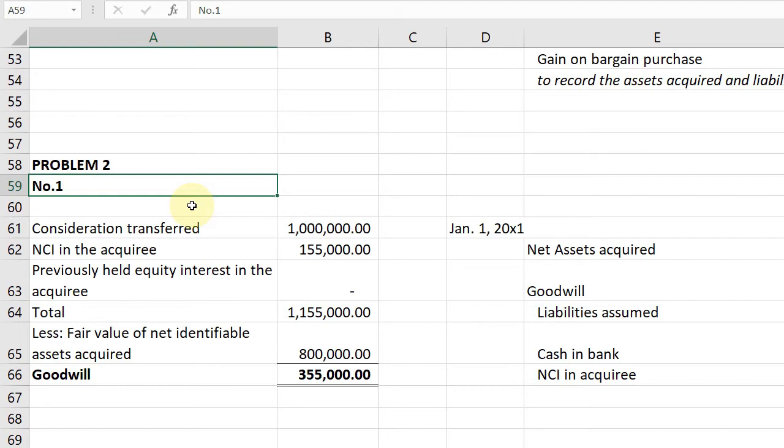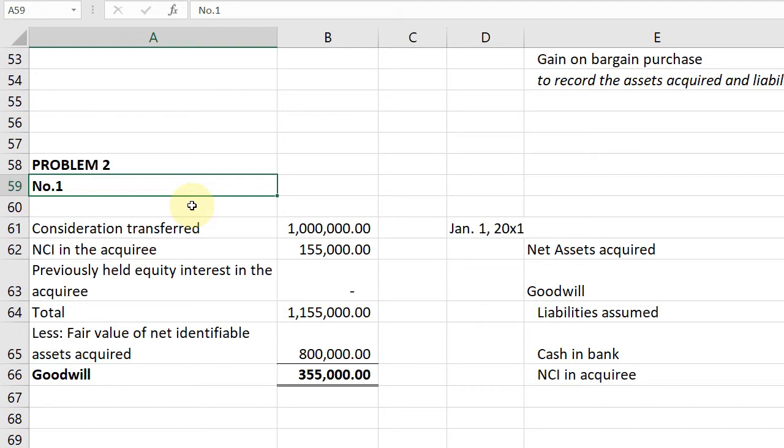They did not have sufficient time to market XYZ to multiple potential buyers. So on January 1, 20X1, XYZ's identifiable assets and liabilities have fair values of 1.2 million and 400,000 respectively. So they gave the values. You just need to deduct 400 from 1.2 to get the net assets.